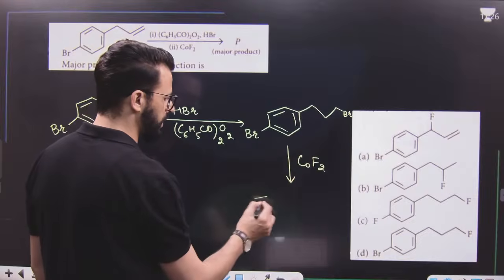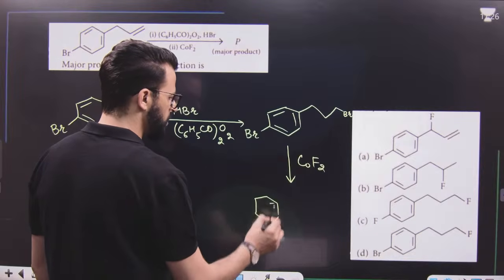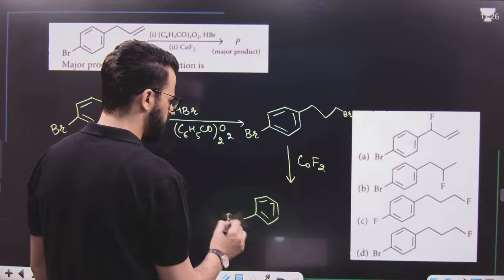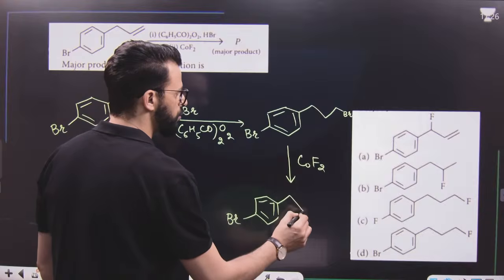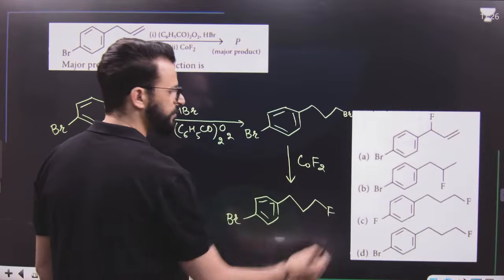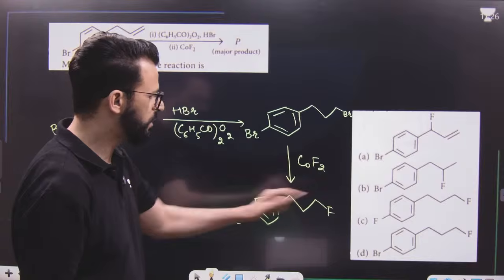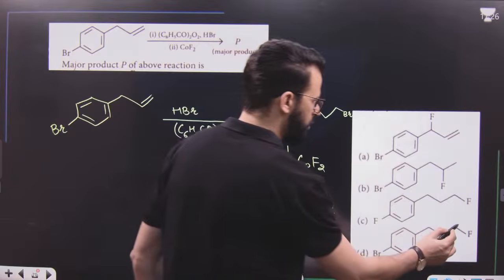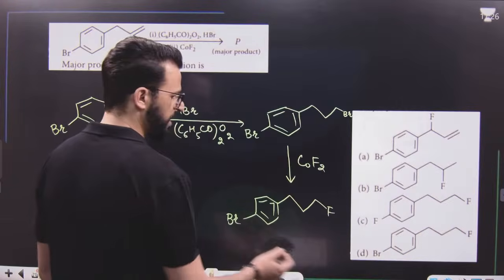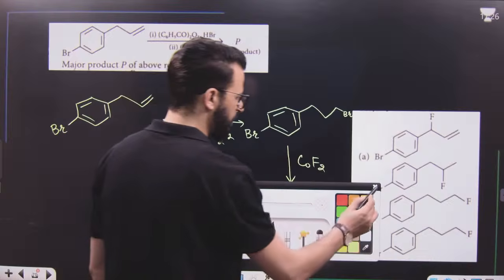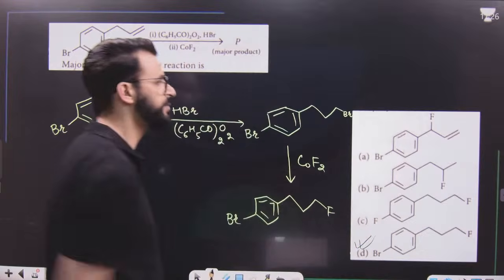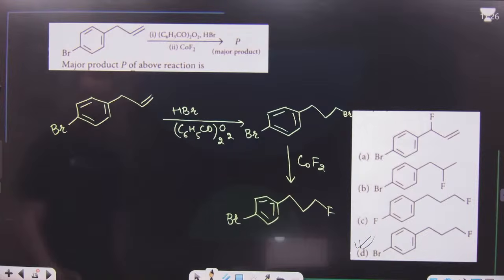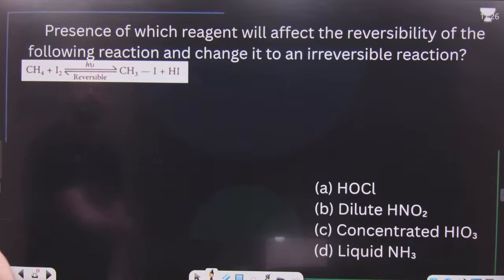Halogen exchange will take place. That means we will get a structure like this. CH2, CH2, CH2, and then it's F. So 1, 2, 3 CH2 and F, and at the para position it is Br. So it is a simple reaction and the product will be like this. I hope this point is clear. After that, we will be having another reaction.